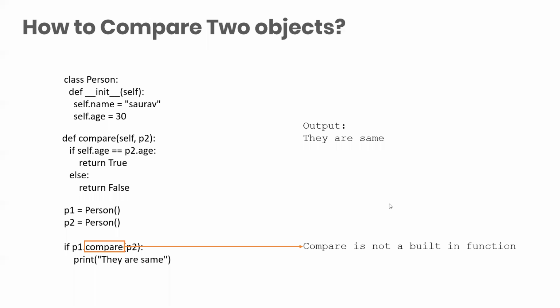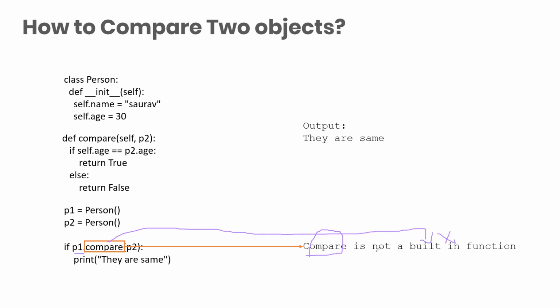Anyone has any issue understanding this? Earlier it was comparing objects. Now we created a new method named compare. Sanskar, I'm explaining it again. Just understand that we have written P1 dot compare P2. Compare is not a built-in function. It's not a built-in function.